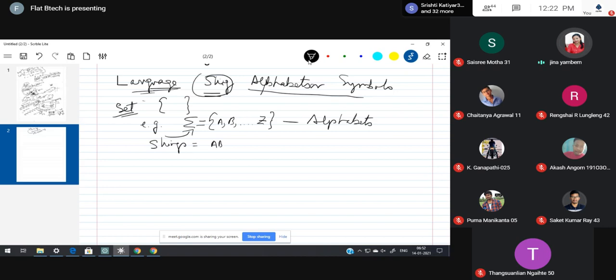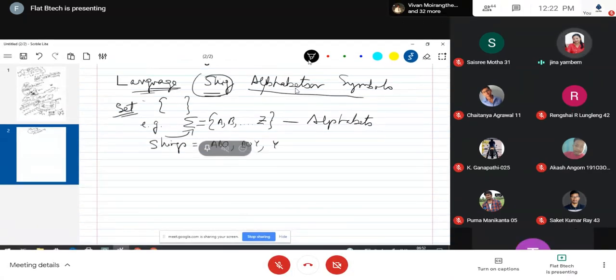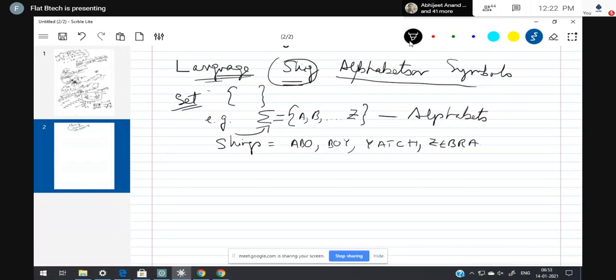So let me generate some strings. A, B, O, comma, BOY, boy, because I'm using these elements from here. And then YACHT, yacht. Then ZEBRA, zebra. OATS, oats. Then NNNT, comma, TTPS, comma, APPLE. So uncountable, I mean an infinite number of strings you can generate using these symbols.